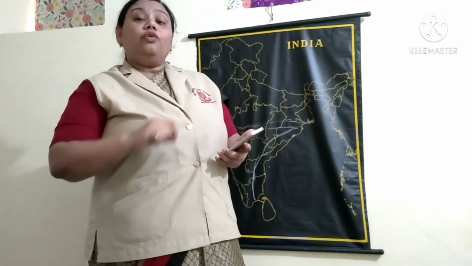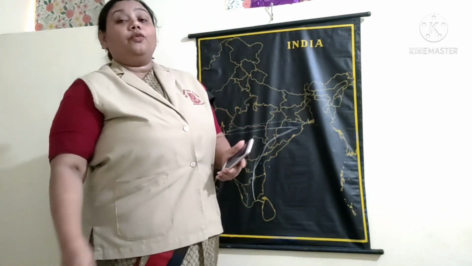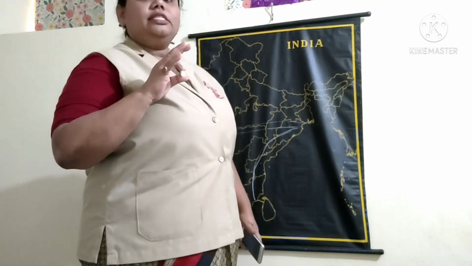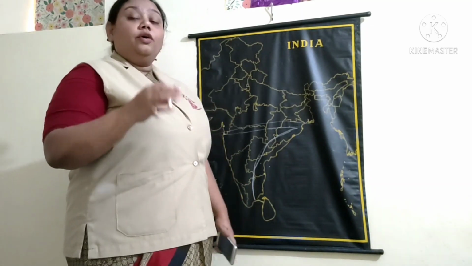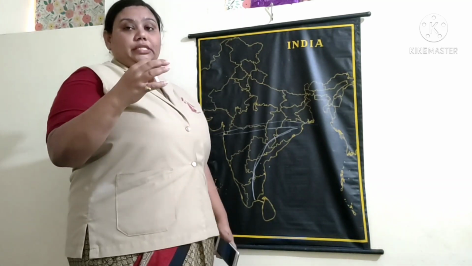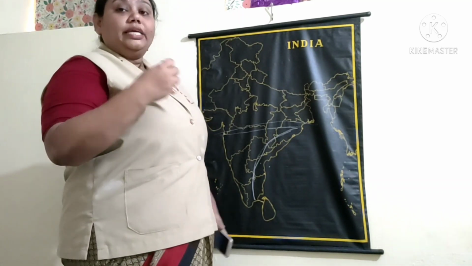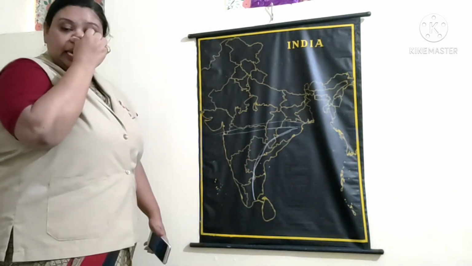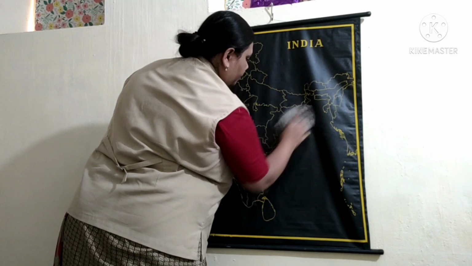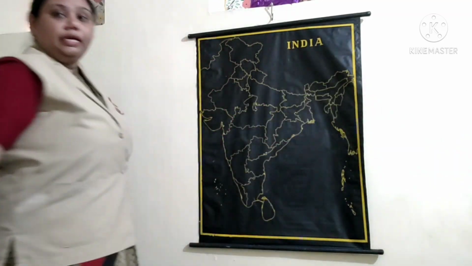Yes, so we have the monsoon season. Now we find the monsoon season gives rainfall where we have the westerly winds. Yes, the westerly winds which bring in the rains in India.